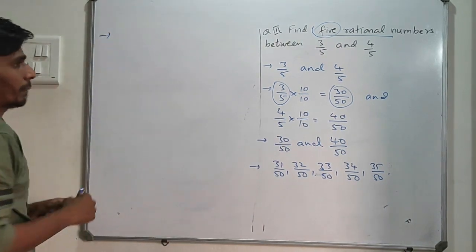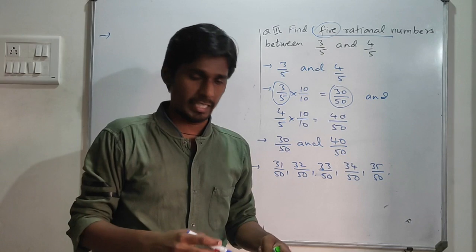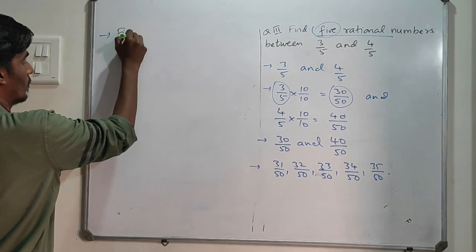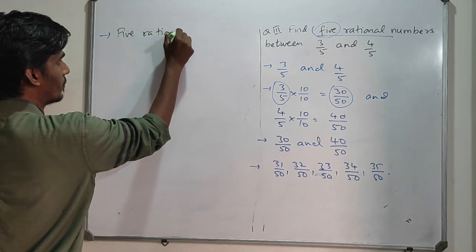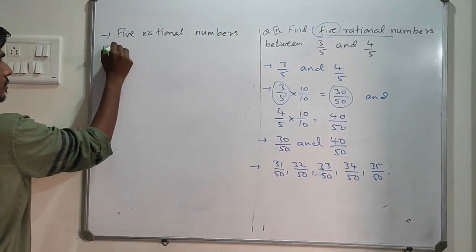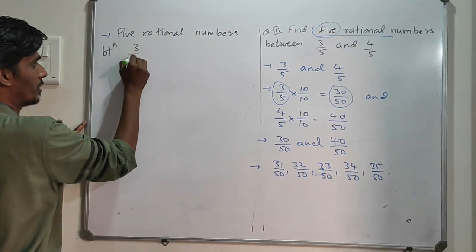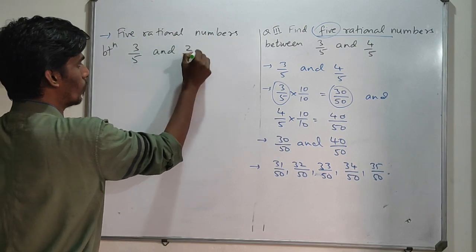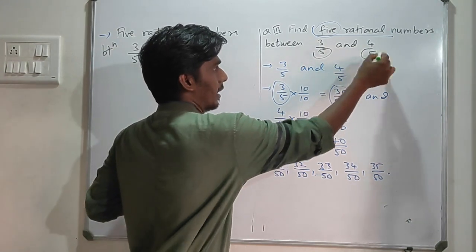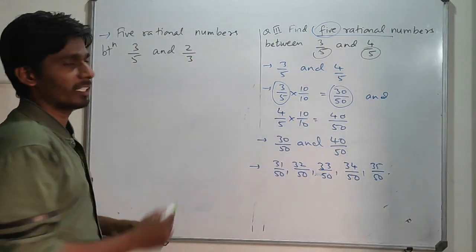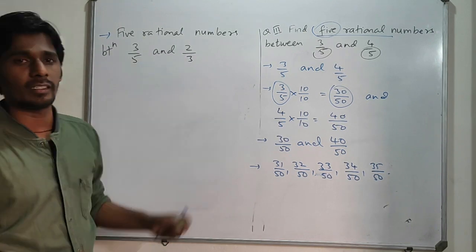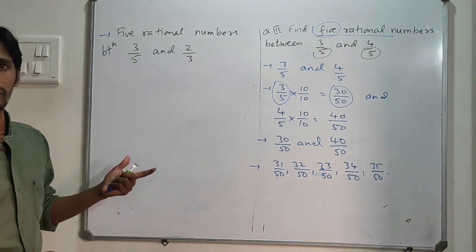Let's see a similar type of sum where denominators are not equal. This is an extra sum: 5 rational numbers between 3 by 5 and 2 by 3. If we compare this to the previous question, there the denominators were the same, but here denominators are different. So in the first step, I have to make the denominator the same. For that, I have to find the LCM.